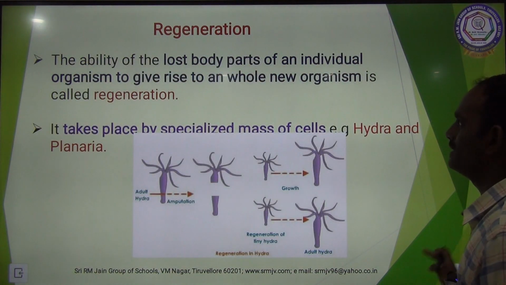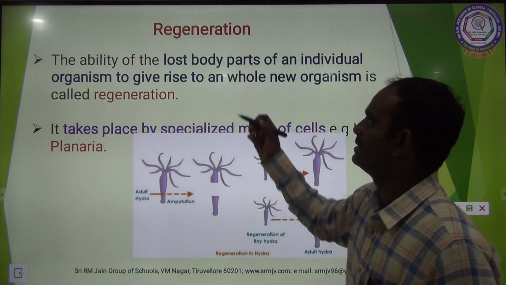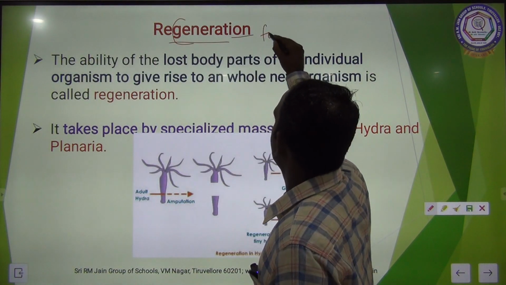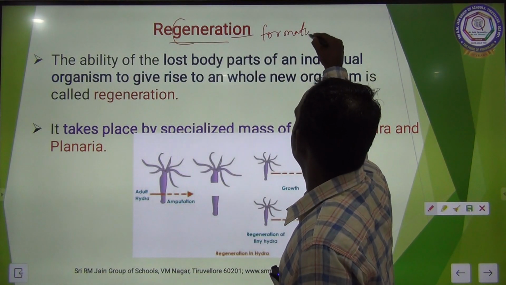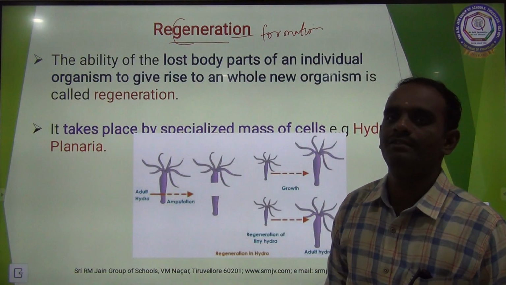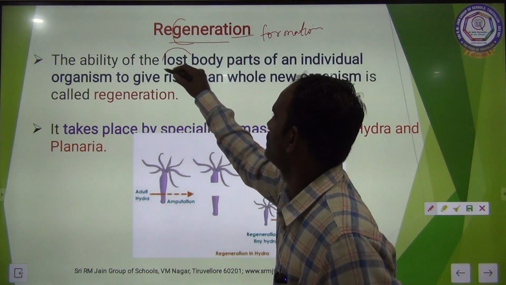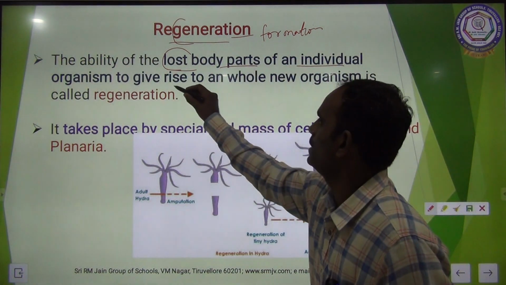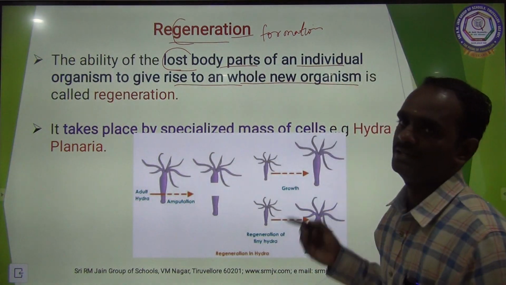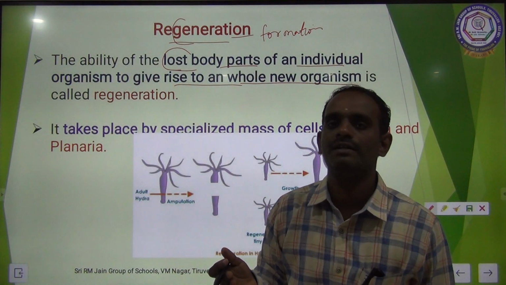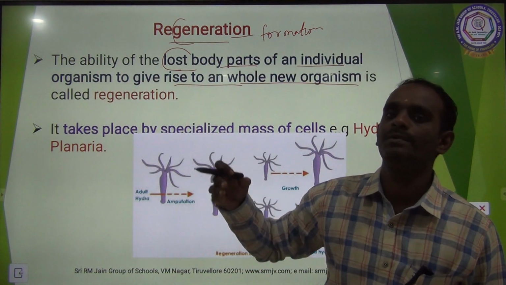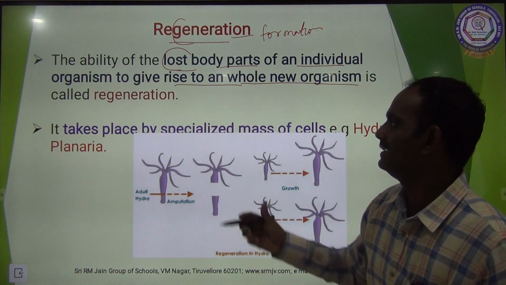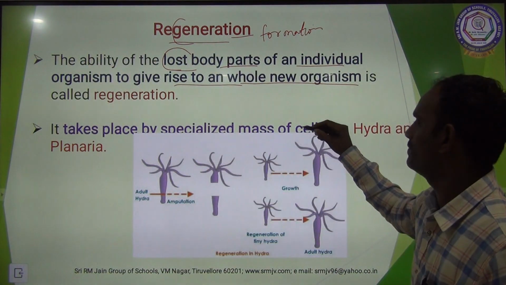The next one is regeneration. The name itself you can understand. Regeneration means formation. The ability of the lost body part of an individual organism to give rise to a whole new organism. So the lost body part has the ability to develop into a new part, that is called regeneration. It takes place by a specialized mass of cells.